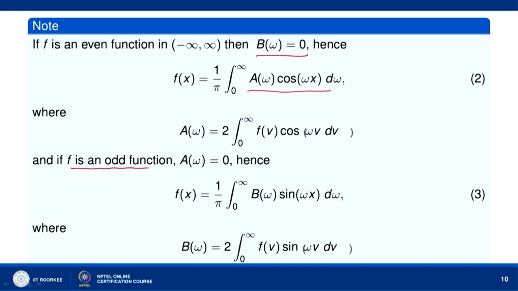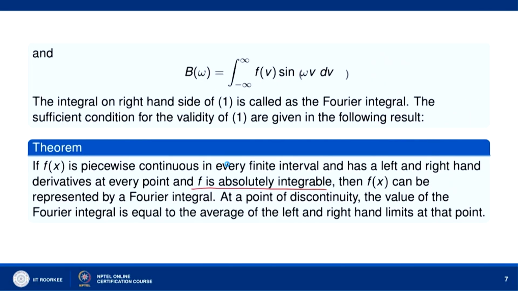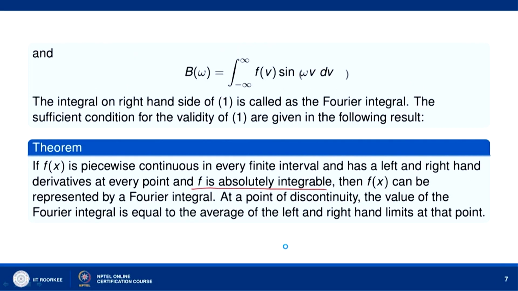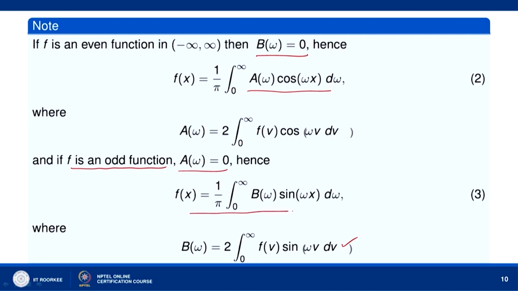If f is an odd function, then b(omega) will become twice integral 0 to infinity f(b) sin omega b db, while a(omega) will become 0, because a(omega) is the integral over minus infinity to infinity of f(b) cos omega b db. When f is odd and cos omega b is even, their product will be odd, and therefore their integral over minus infinity to infinity will be 0. So f(x) will be equal to 1 over pi integral 0 to infinity b(omega) sin omega x d omega, where b(omega) is twice integral 0 to infinity f(v) sin omega v dv.